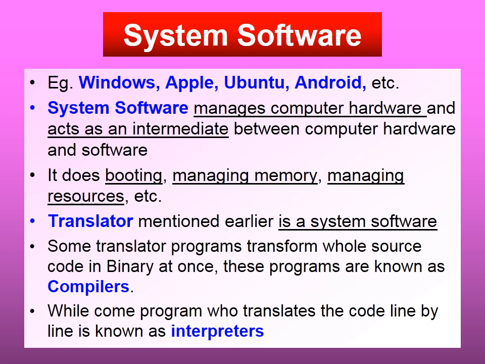But what we see on the screen is something else. So who converts all these zeros and ones into this graphics? Operating system does this work. Now whatever command we type or whatever work we do in this graphical interface is again translated into zeros and ones and then saved in the hard disk. So who does all this work? It is done by operating system. I hope now this translation word is clear to one and all.